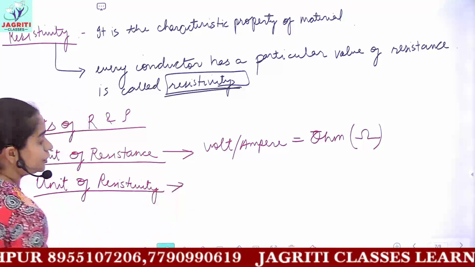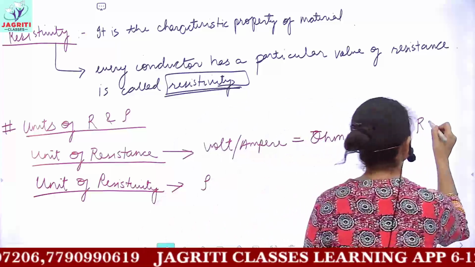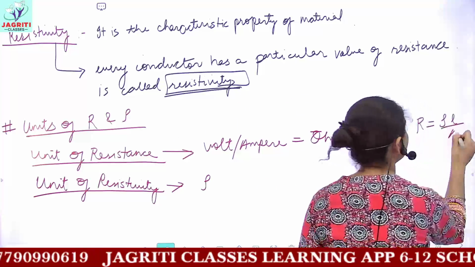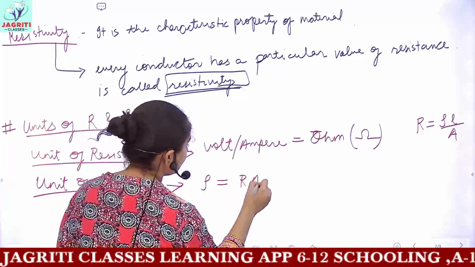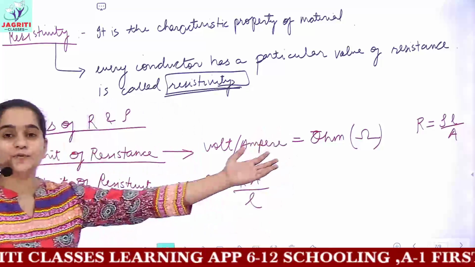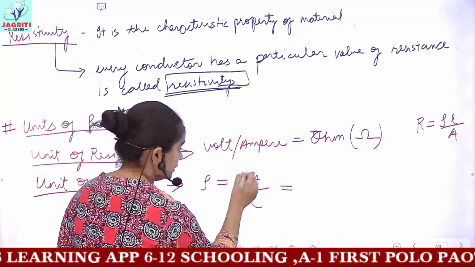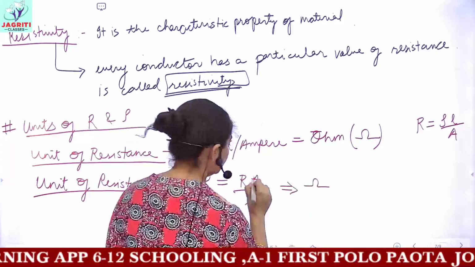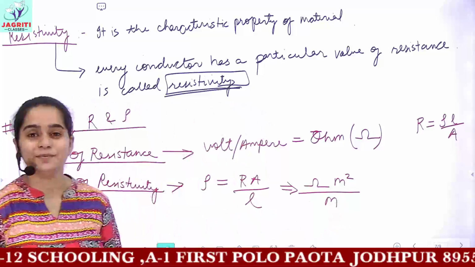For the SI unit of resistivity, resistance is R equals rho L upon A, so the formula for resistivity is R A by L, as we derived from the formula for resistance. Now the unit of R is ohm, area can be measured in meter square, and length in meters.